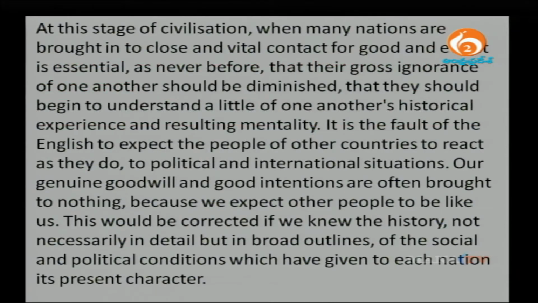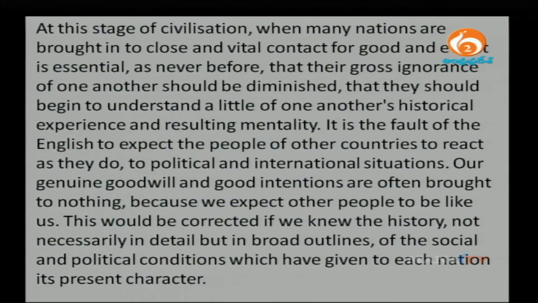This is a slightly bigger paragraph. I'm going to read it slowly so that you understand. At this stage of civilization, when many nations are brought into close and vital contact for good and evil, it is essential as never before that the gross ignorance of one another should be diminished, that they should begin to understand a little of one another's historical experience and resulting mentality.